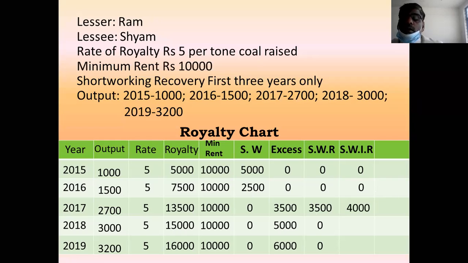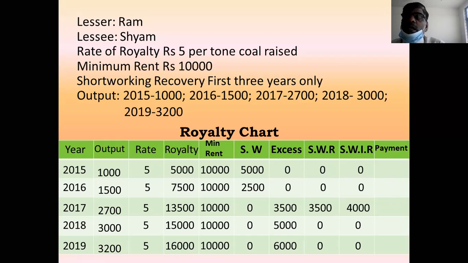Only when you come to know that the short working will not be recovered, then you transfer that amount to the irrecovery column. This is the short working irrecovery column. Then last is payment made to landlord or lessor.